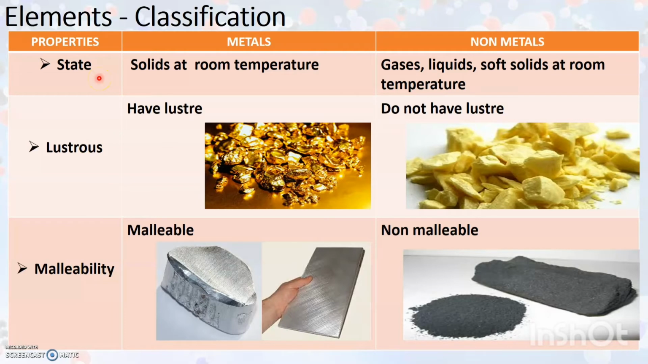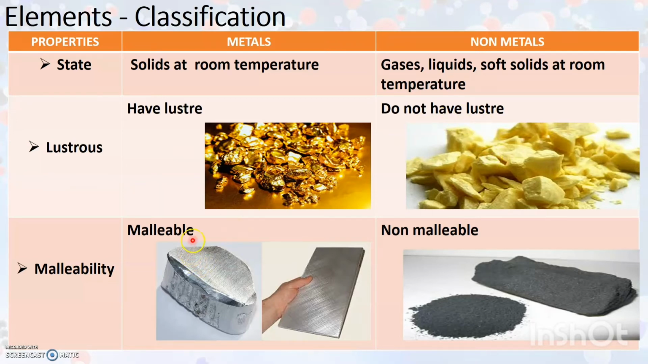The first one is state of the element. Most of the metals will exist as solids at room temperature, while non-metals will generally exist as gases, liquids or soft solids at room temperature. Metals generally have luster, or in other words, they shine, while non-metals do not have luster. You can see an example of a metal here. This is the metal gold, which has got a shiny appearance. While the non-metal sulfur, as you can see in the picture here, do not have a shiny appearance or they do not have luster.